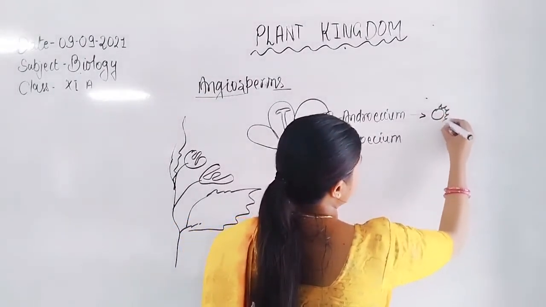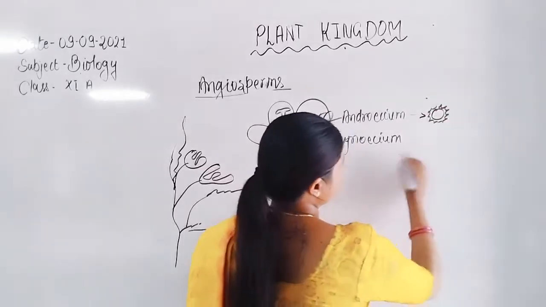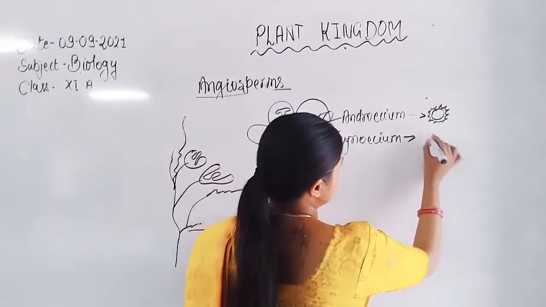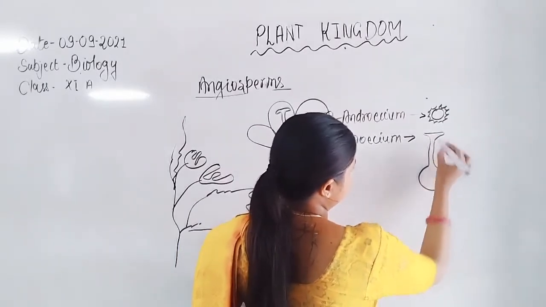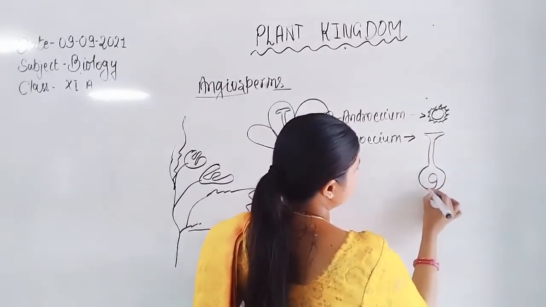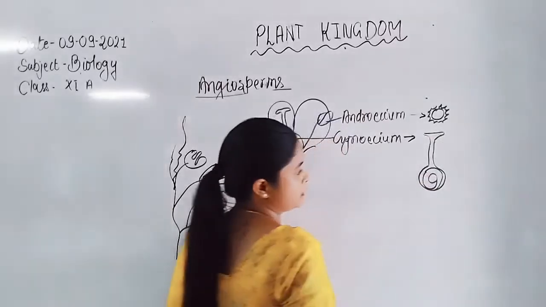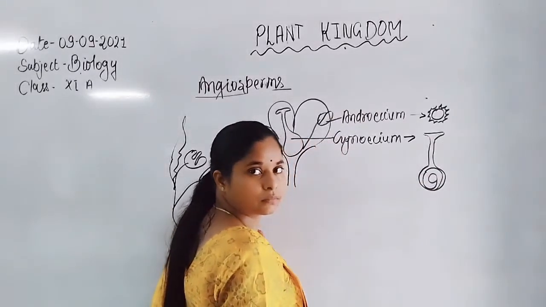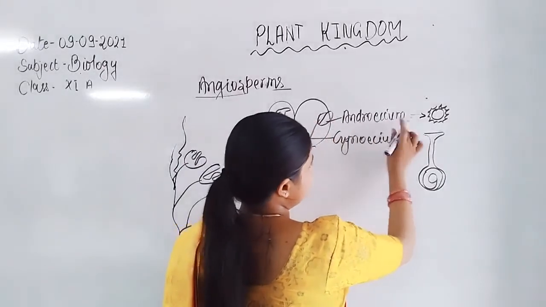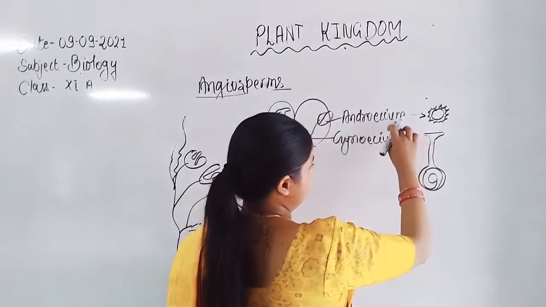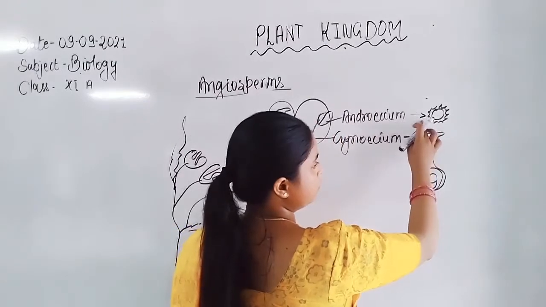These are pollen grains. And gynoecium represents the stigma, style, and ovary. Inside the ovary, the ovule is present. Inside the androecium or anther, the pollen grain will form.